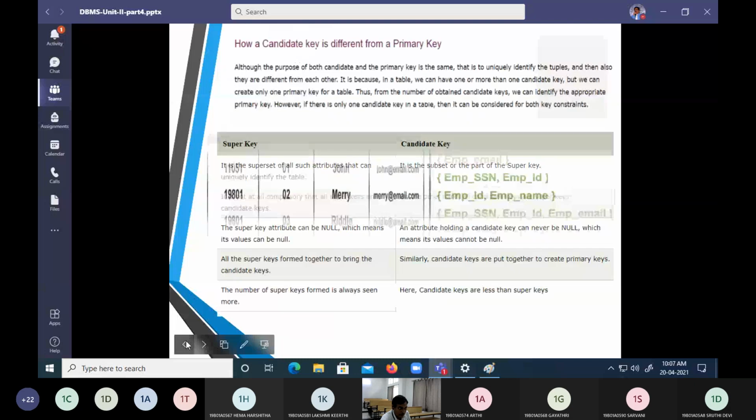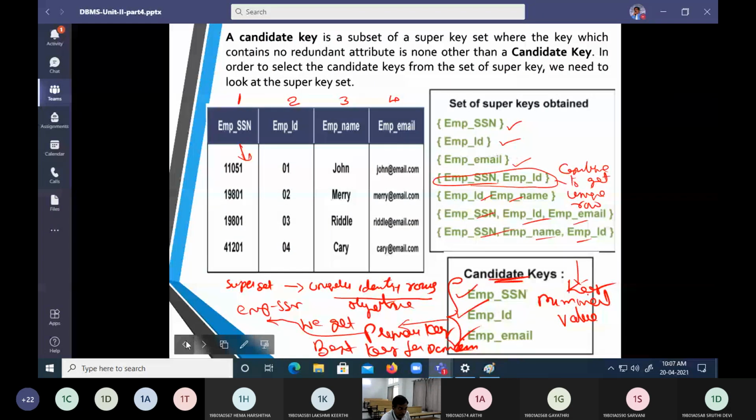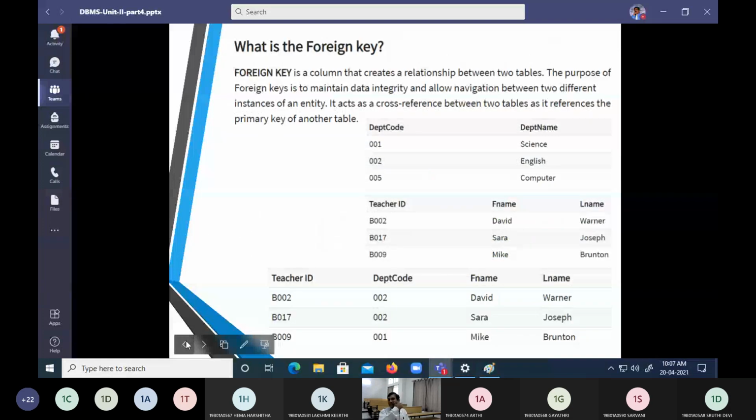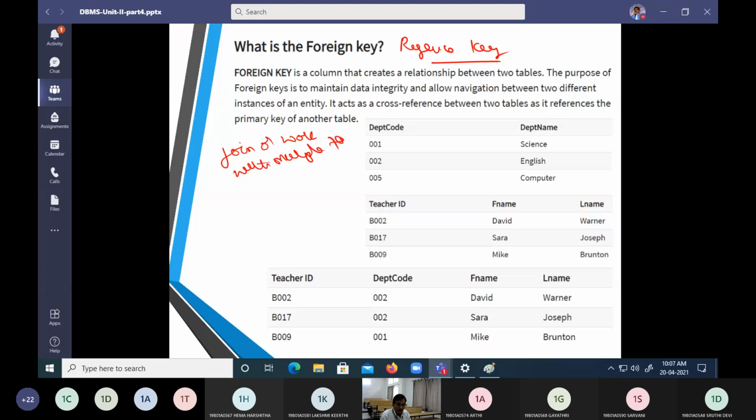Next comes how to work with referential keys. How to work with reference keys. How can I work with a reference key? That is, I need to join or work with multiple tables. How can I work with multiple tables? Then I can use a concept called foreign key.